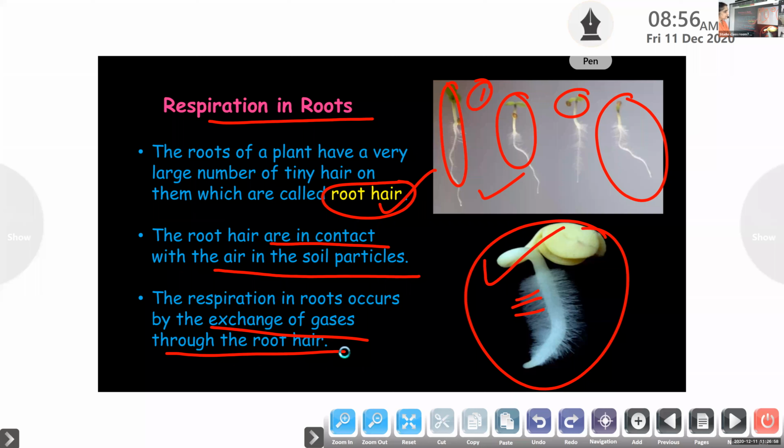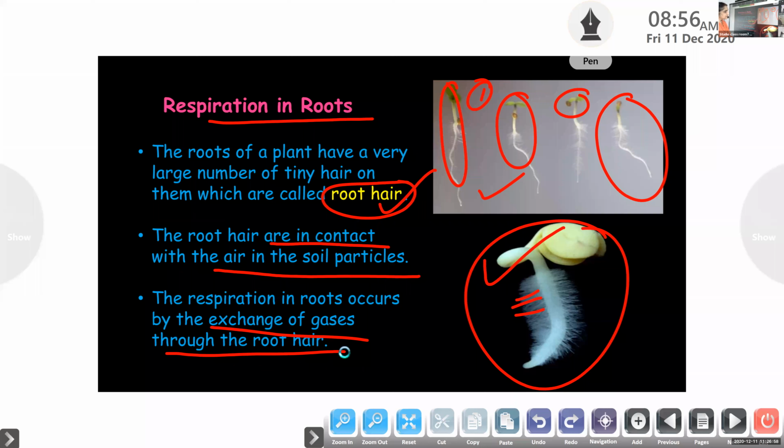Stomata. Leaves. Okay, see, as a whole, we can't say a single organ for breathing. For the leaves, it is independent. For the stem, it is separate, and for the roots also, it is separate. This year, you are going to learn about respiratory organs in leaves and roots.